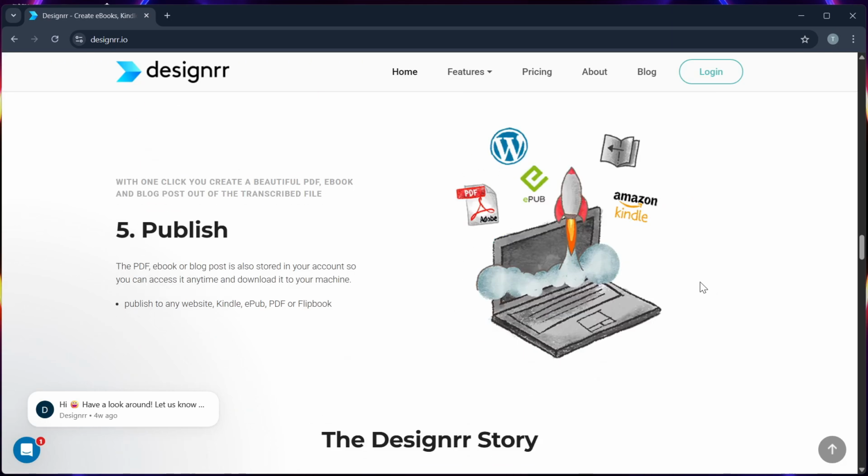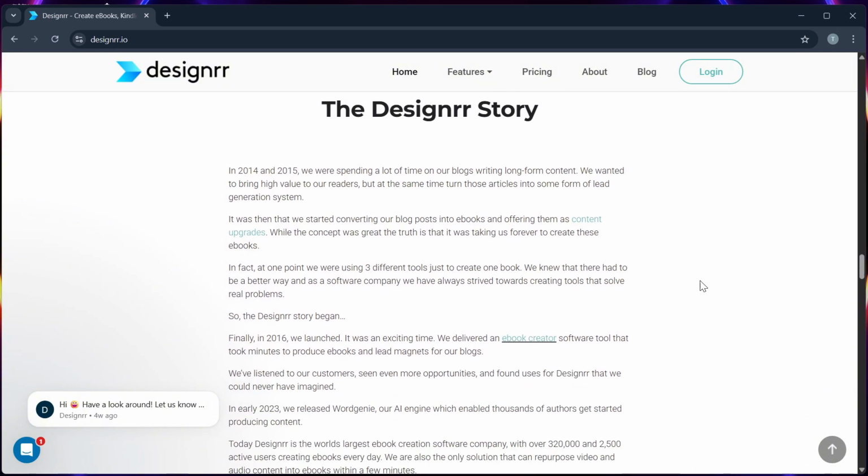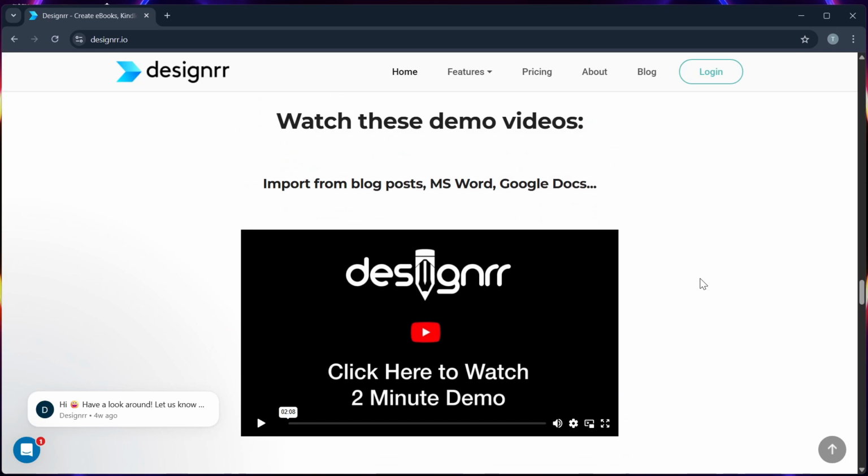So for the final verdict, if you want a fast and no fuss way to turn existing content into good-looking ebooks or lead magnets, Designer is worth trying. And for full-length books or advanced publishing, you may need something more robust.